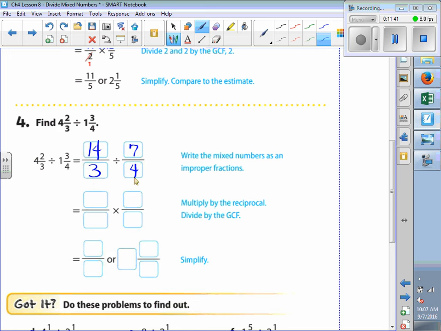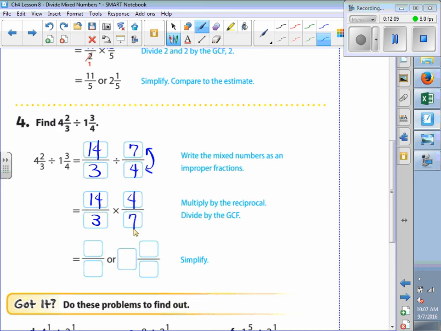Now we multiply by the reciprocal. The first fraction stays the same. The division becomes multiplication. And then we take the reciprocal of the second fraction, which is, very good, 4/7.